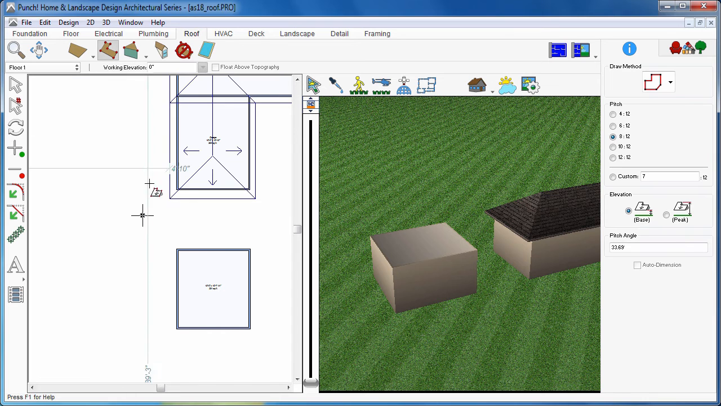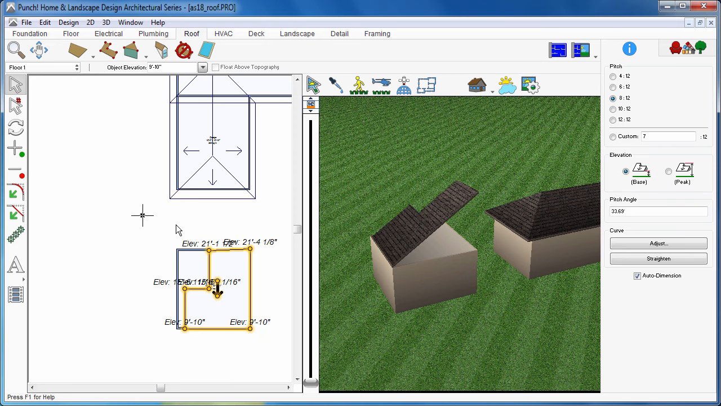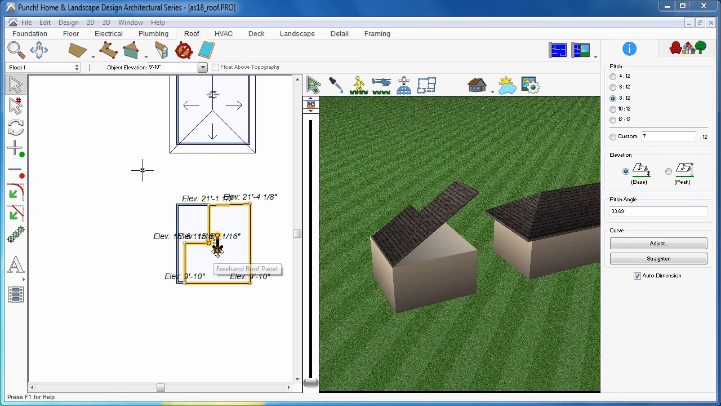The Freeform Roof Panel allows you to click your left mouse button to set points and define the shape of the roof panel. And like in other cases, you can select individual points. Move them with your mouse and cursor, or nudge them with the arrow keys on your keyboard.